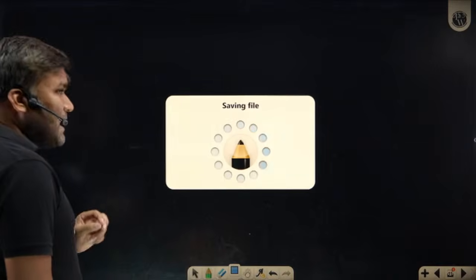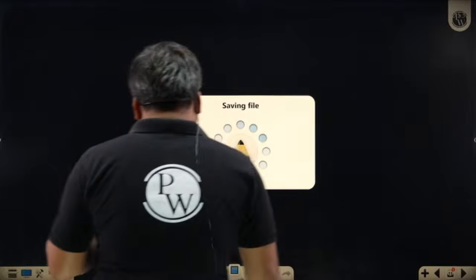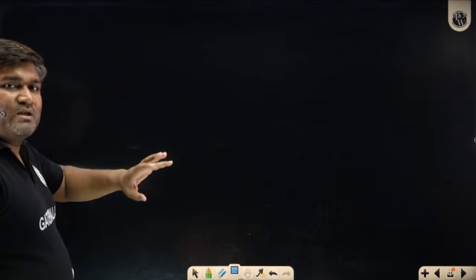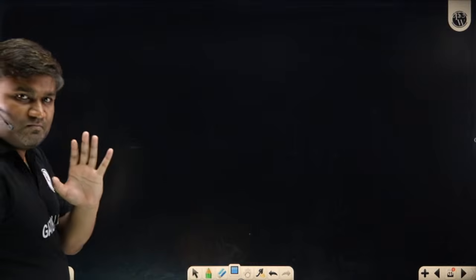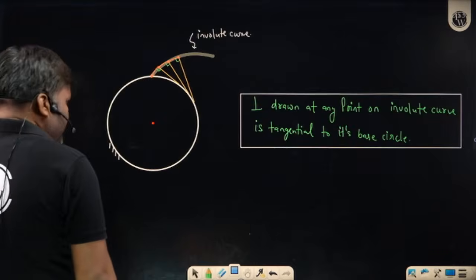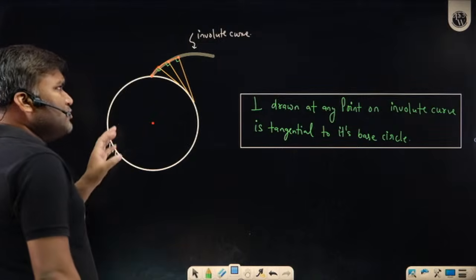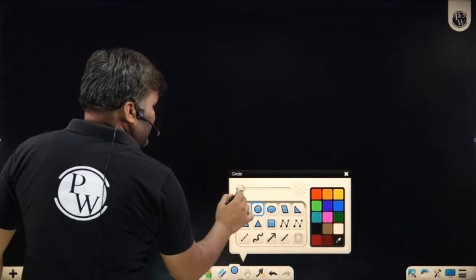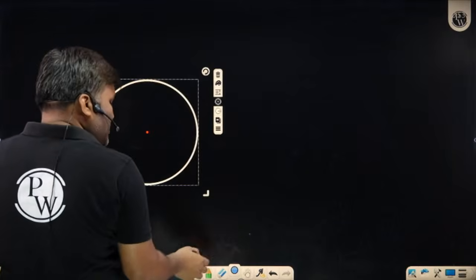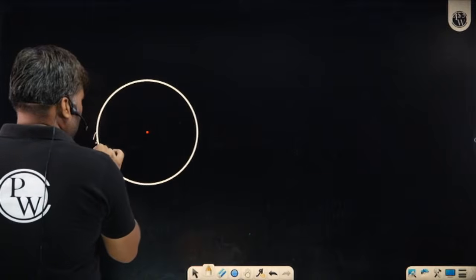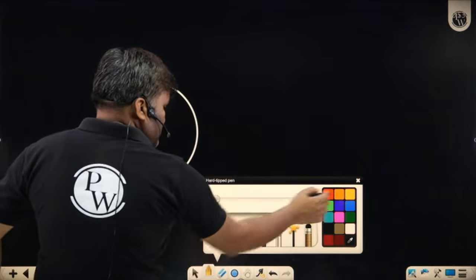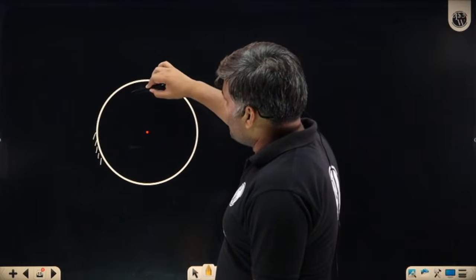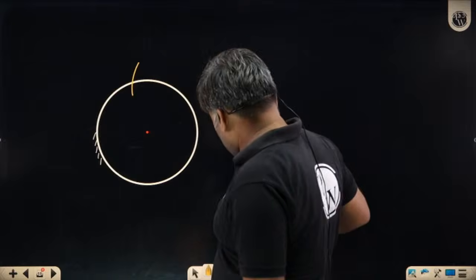Now, another circle I have got. I will have a base circle also. Earlier I haven't shown it. Now I am showing that for involute gears you will have another circle called the base circle. Careful. Sir, how using some base circle are you going to make teeth? For making teeth, we have this kind of situation: you have chosen a base circle, and you have drawn an involute curve.